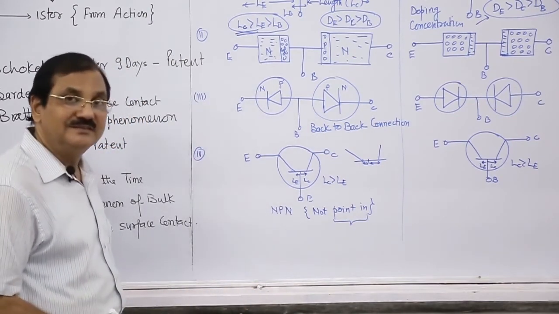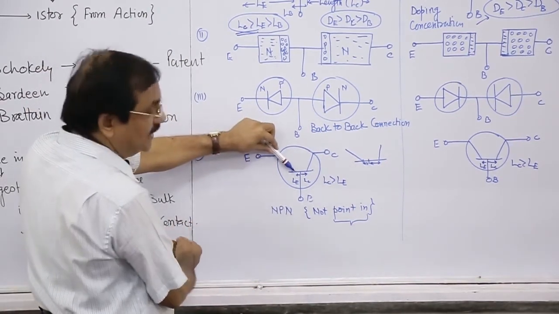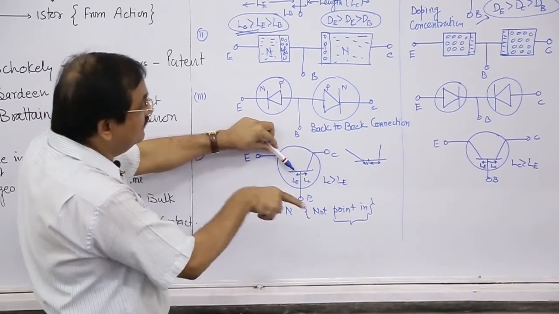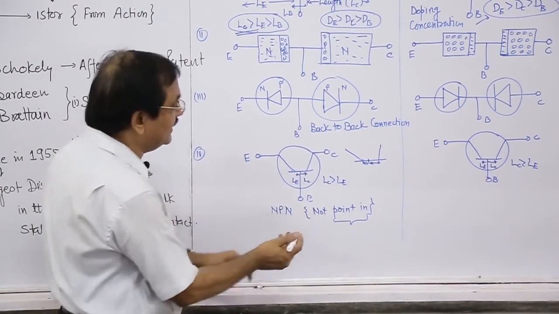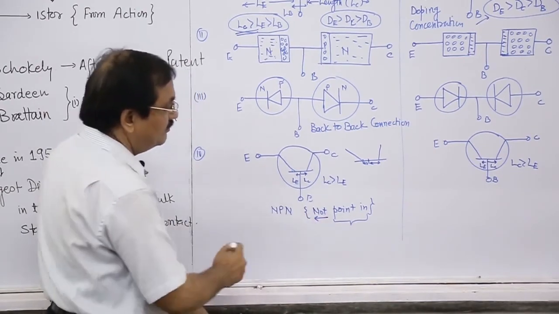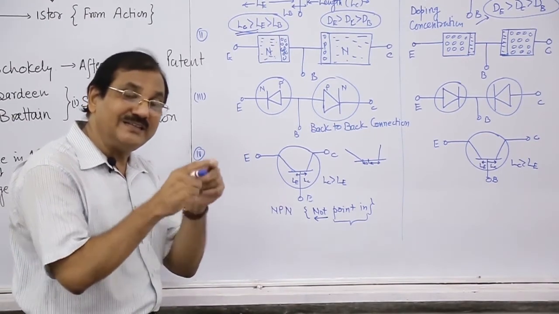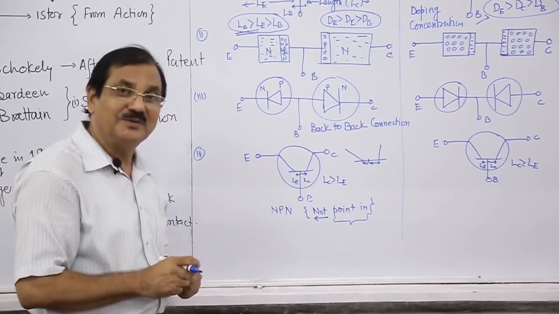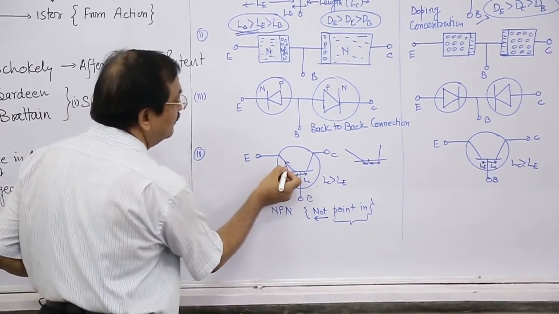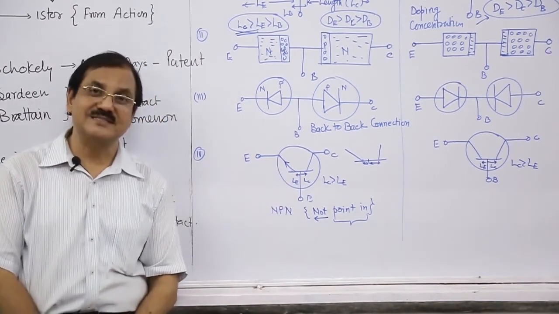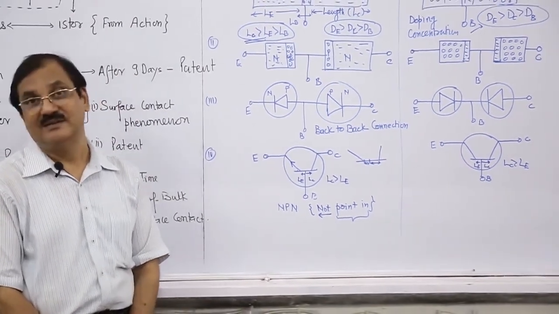Point in means pointing towards the base, inside. But before that there is a knot. Before that there is a "not". This indicates the arrow does not point inside. So where does it point? Point outside. This is the NPN. This has to be kept in mind.